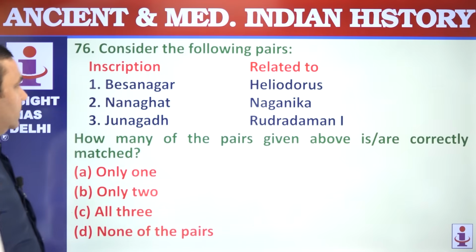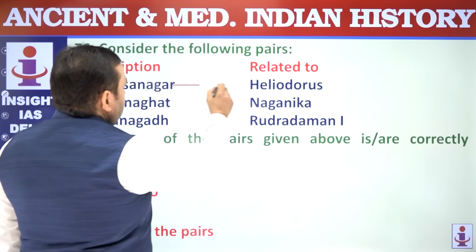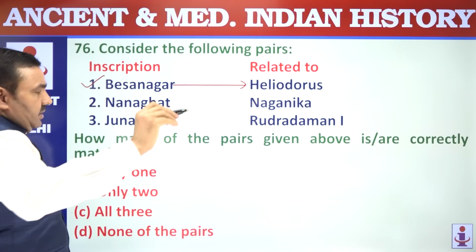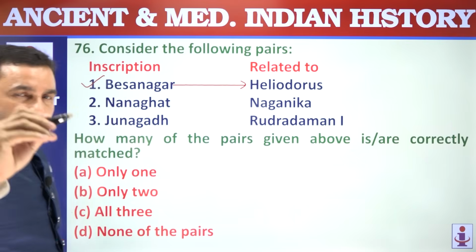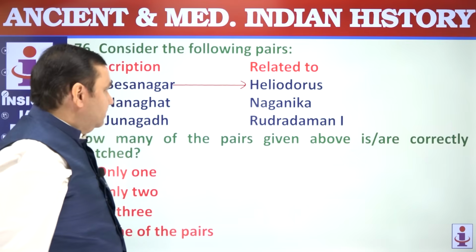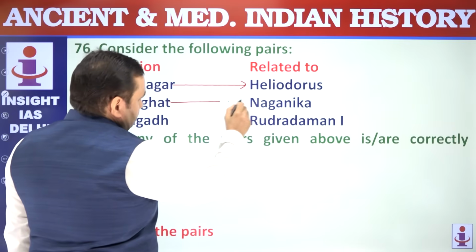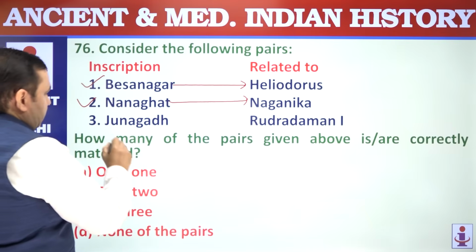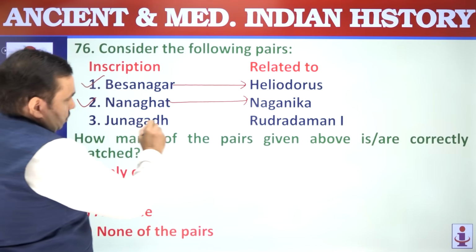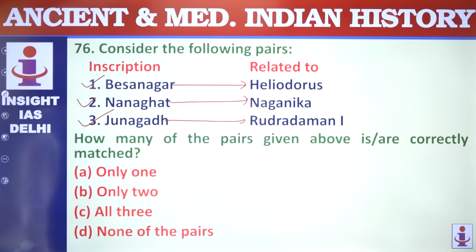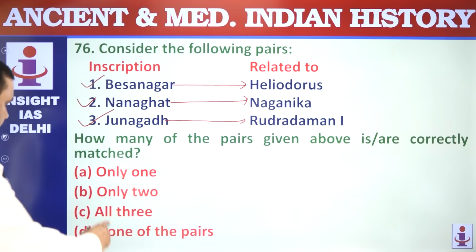76. Besnagar, Heliodorus. Pillar inscription, stone pillar was erected by Heliodorus. He was a Greek ambassador in the court of Shunga king Kashi Putra Bhagbhadra. Nanaghat inscription by Satvahana queen Naganika or Nyanika, wife of Satkarni first. Junagadh, Rudradaman first, that's correct. All the 3.